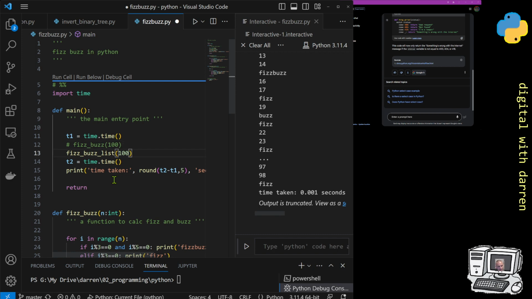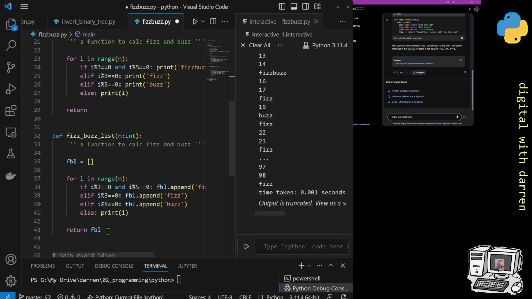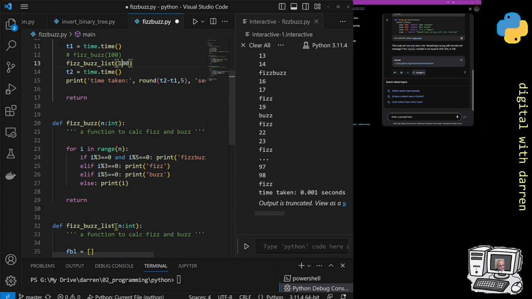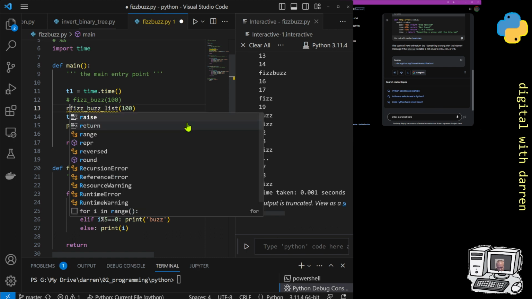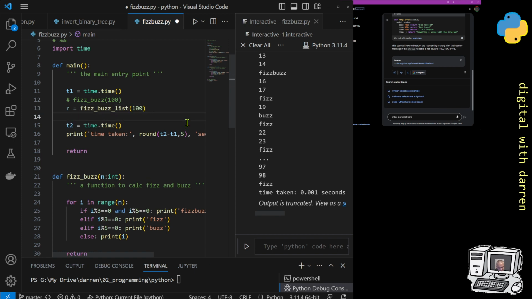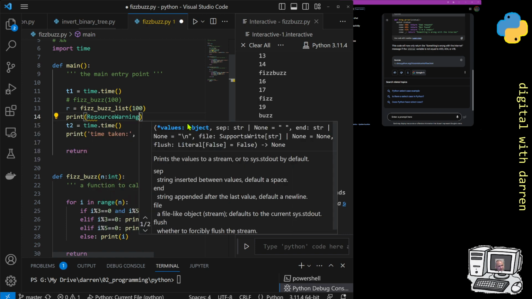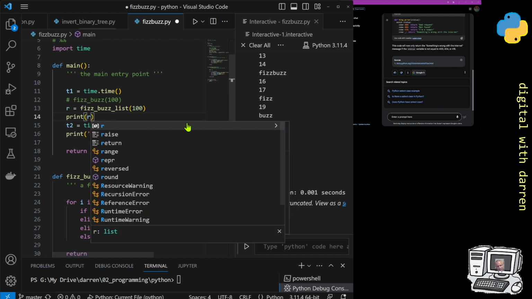I think we get our list back because we're returning a list, so we want to print our list. So now we can do result equals and then print result. Oh, just r actually, sorry.